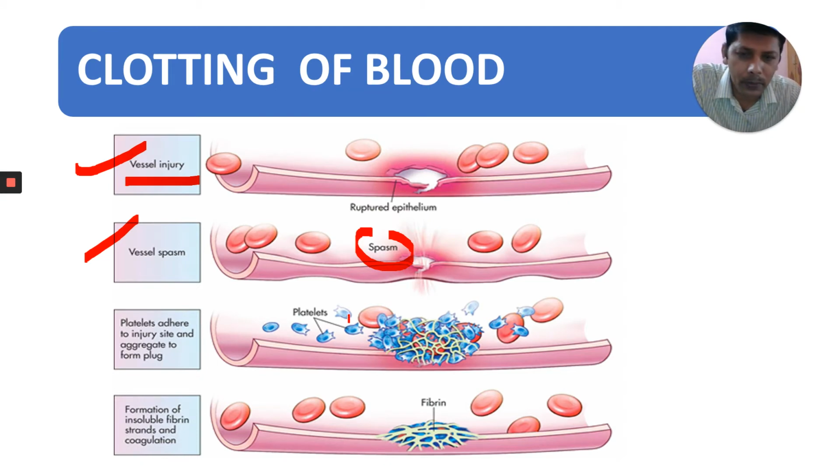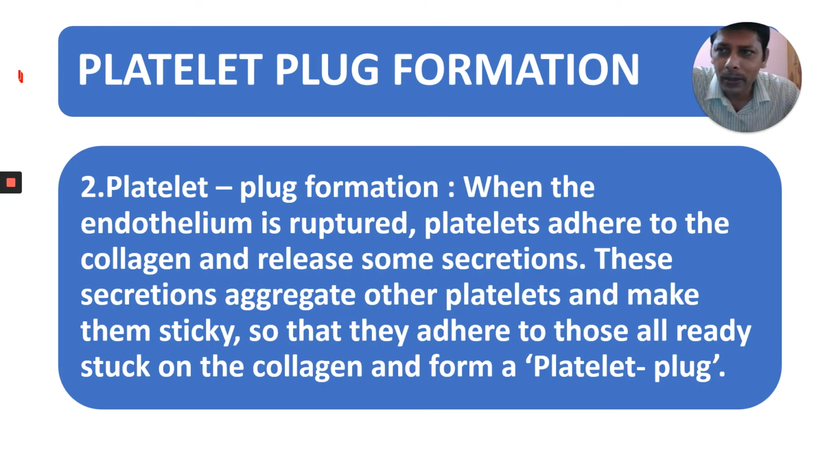Come to the second one. Platelet plug formation, this is the second step. Platelet plug, when the endothelium is ruptured. What is endothelium? Endothelium is the innermost layer in the artery and vein. It is made up of simple squamous epithelium. The simple squamous epithelium present in the artery and vein is called endothelium, in the capillary also. When the endothelium is ruptured,